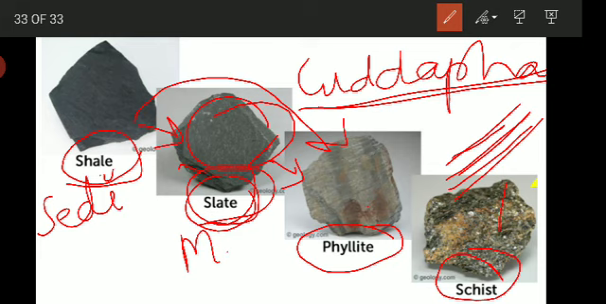These metamorphic rocks are used as building stone, like marble, as you have seen, and quartzites. All these are used for construction activities, like foundation stone, building stone, road metal and concrete aggregate. So all these are the uses of metamorphic rocks. Then slate is used as blackboards and slates. This is how we are associated with metamorphic rocks.